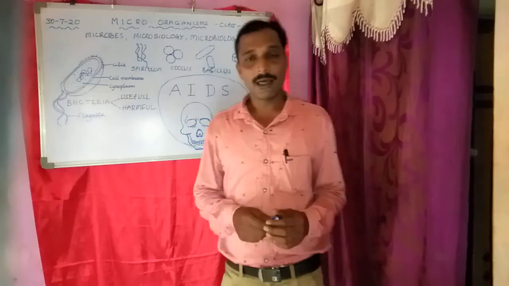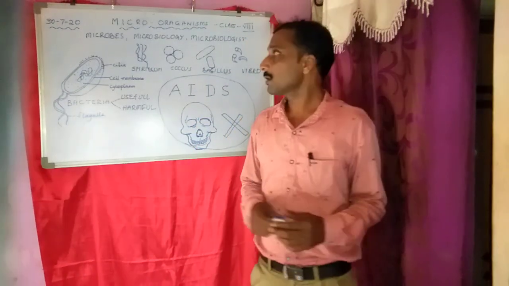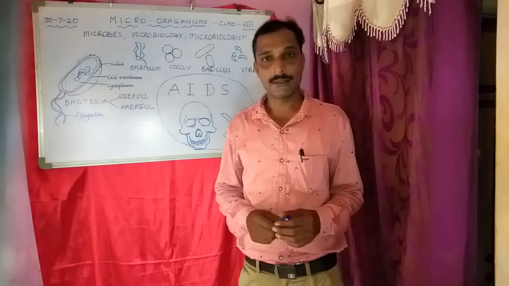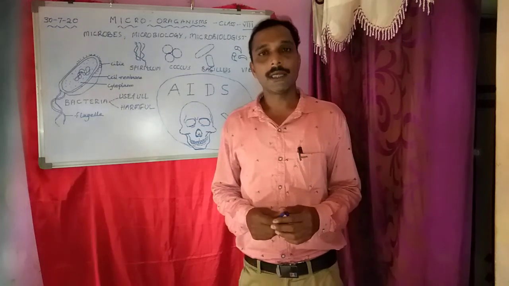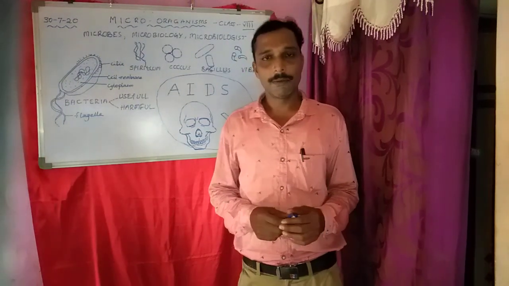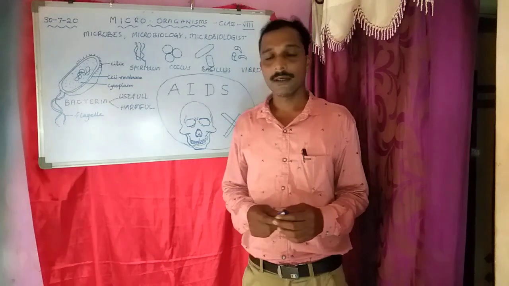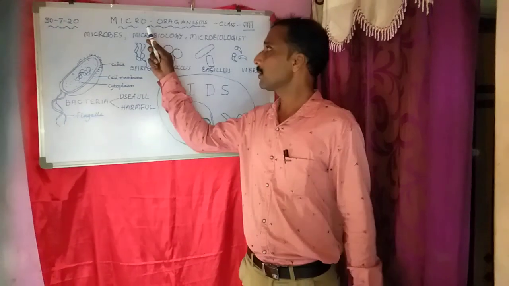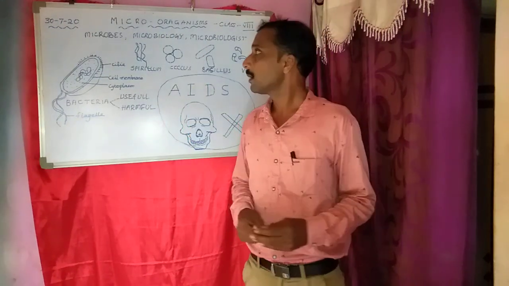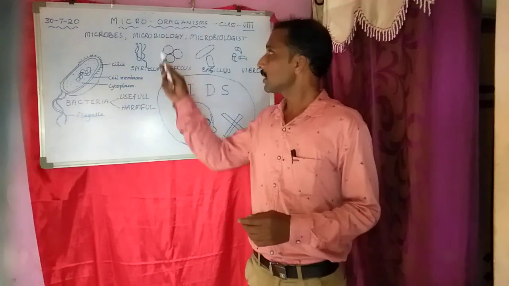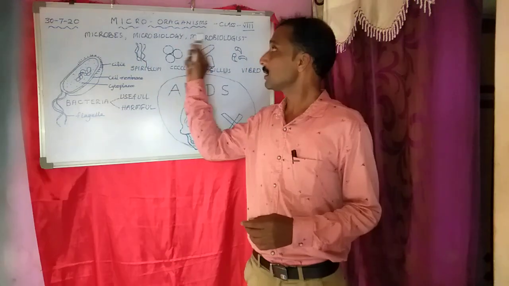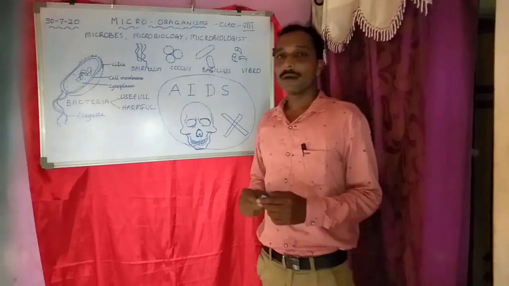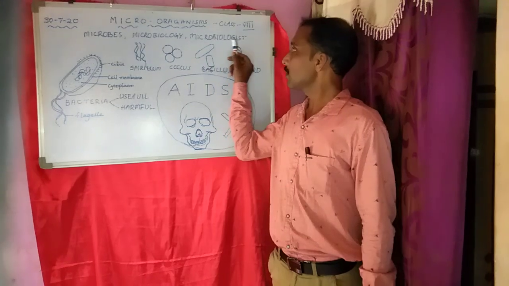So, my dear children, I think you have understood clearly today's topic, microorganisms. Let me give you an activity. Take down in your notebook: First question, what are microorganisms? Second, what is microbiology? Third, who are microbiologists?